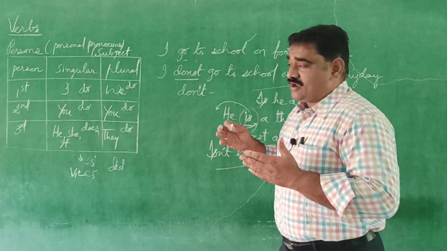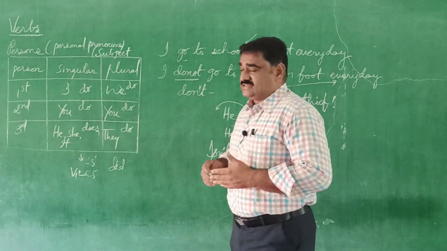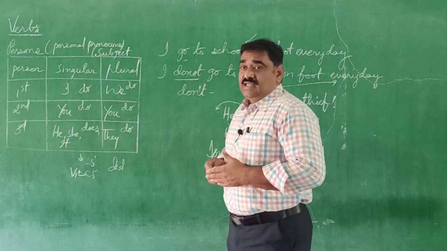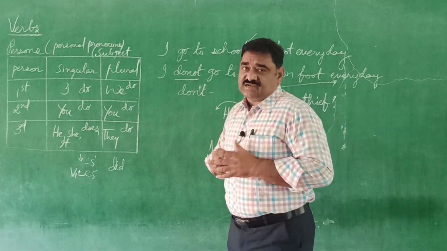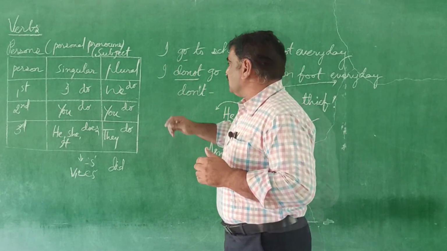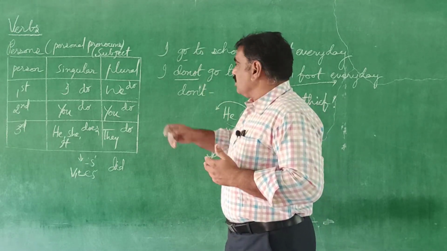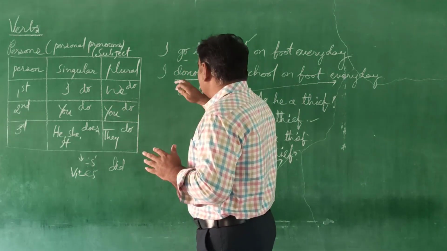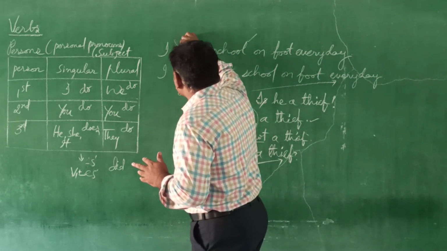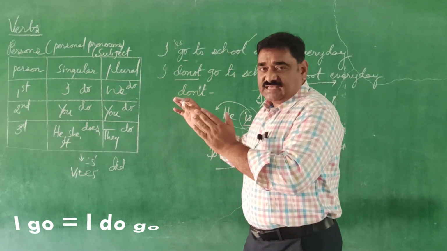So when you do not have a helping verb in a sentence, when you find a main verb, think about its tense first. I go. Go is present tense. So in present tense, which helping verb? It concurs with I: do. Clear? So now just imagine do in the sentence.